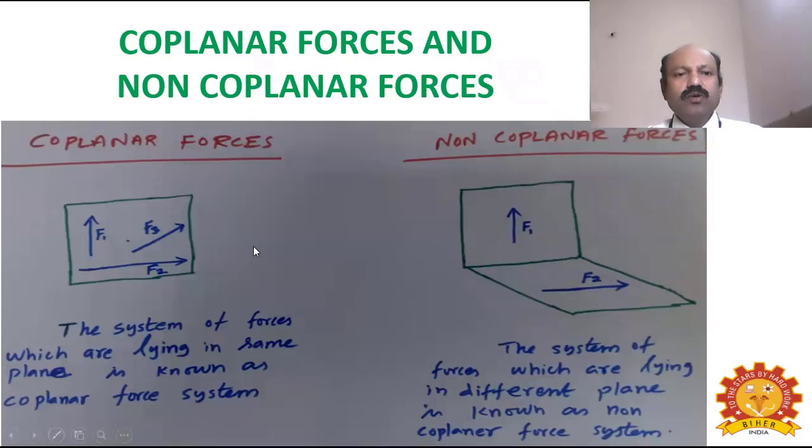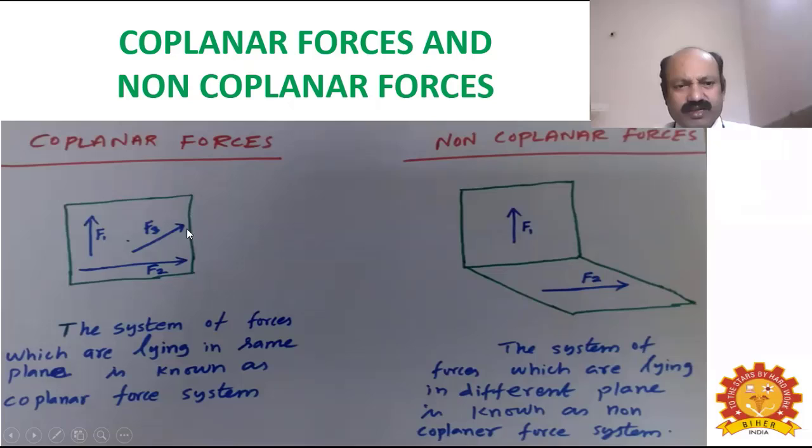Now we will discuss what we mean by coplanar forces and non-coplanar forces. In the diagram, I am showing these two kinds of sketches. On the left hand side, I am showing the coplanar forces. On the right hand side, non-coplanar forces. On the left hand side, I have shown one green colored vertical plane only.